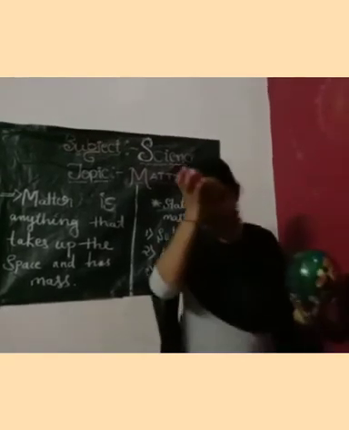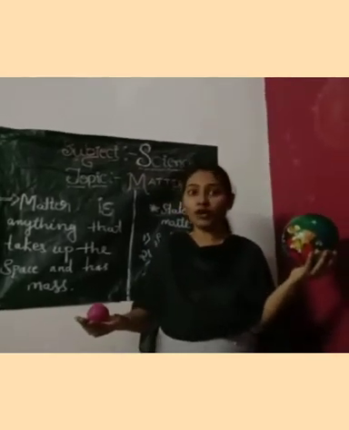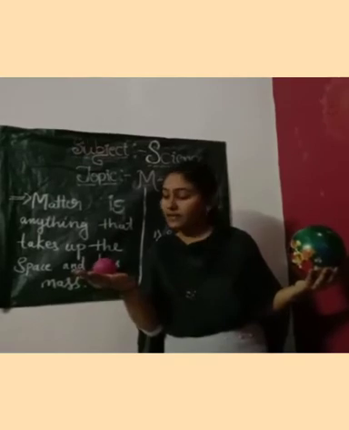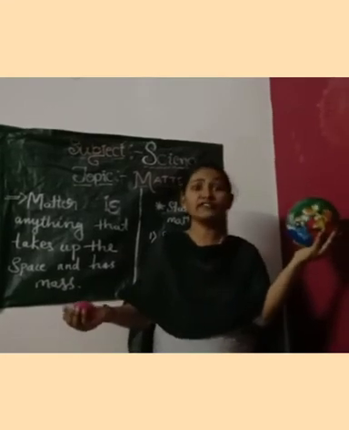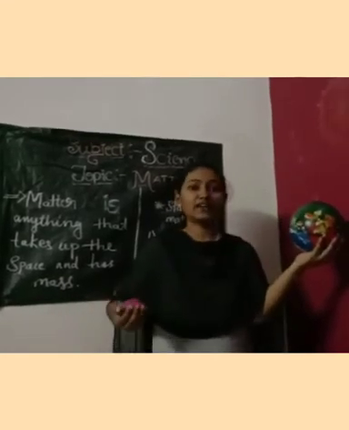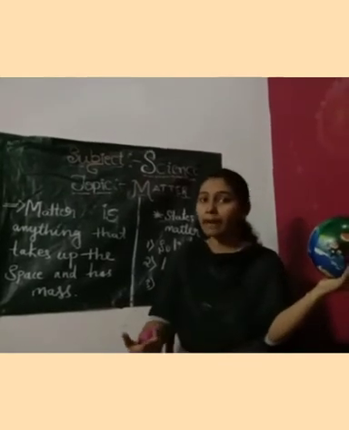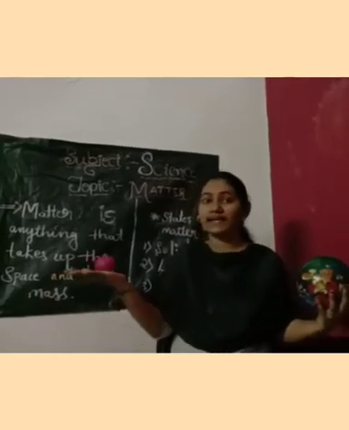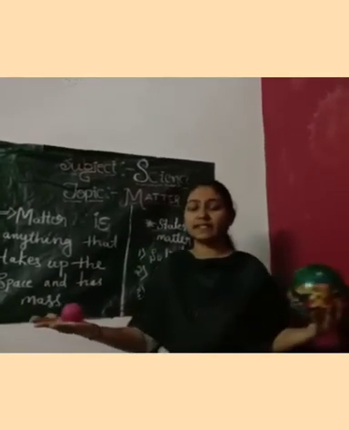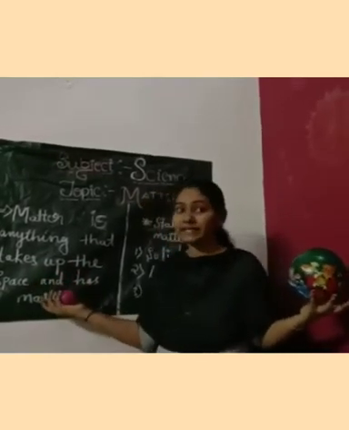Let me show you something. So these are the balls. I am holding two balls in my hand. In one hand I am holding a big ball and in the other hand I am going to hold a small ball. You can see this big ball is barely fitting in my hand, so if I cannot hold it properly, it may fall down because it has more mass and hence it has occupied more space in my palm. But comparatively, this small ball has less mass and it is going to occupy very less space in my palm. So these are the differences between occupying space and mass.